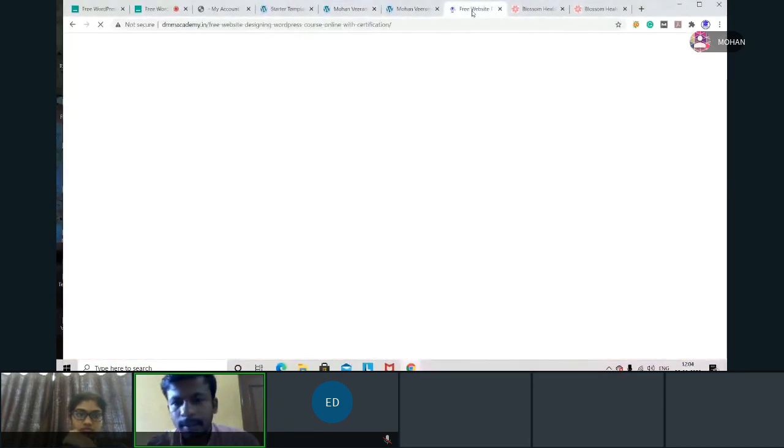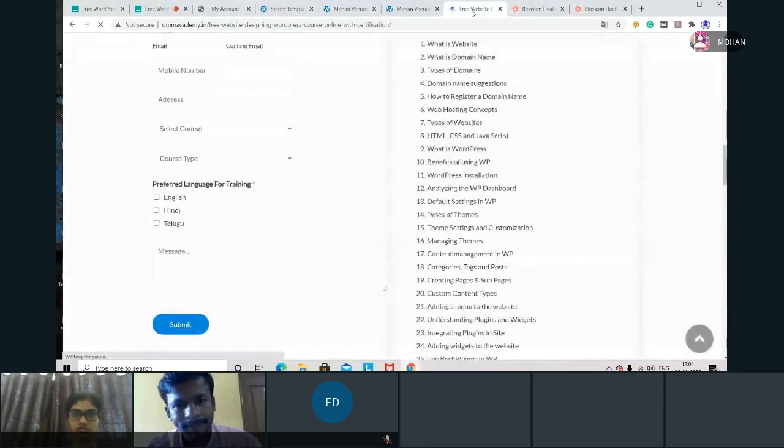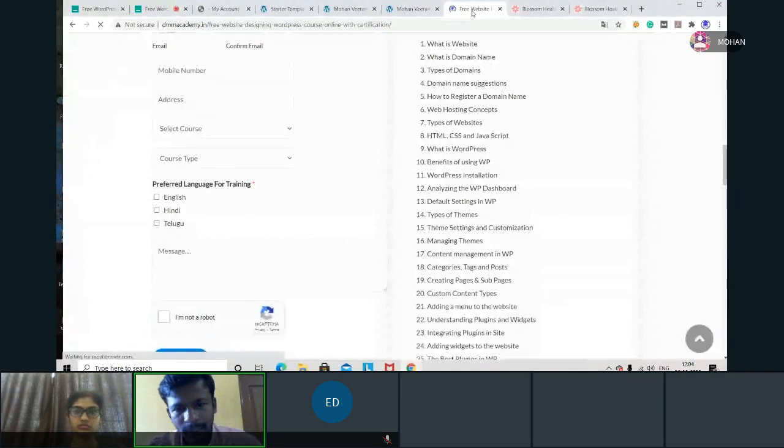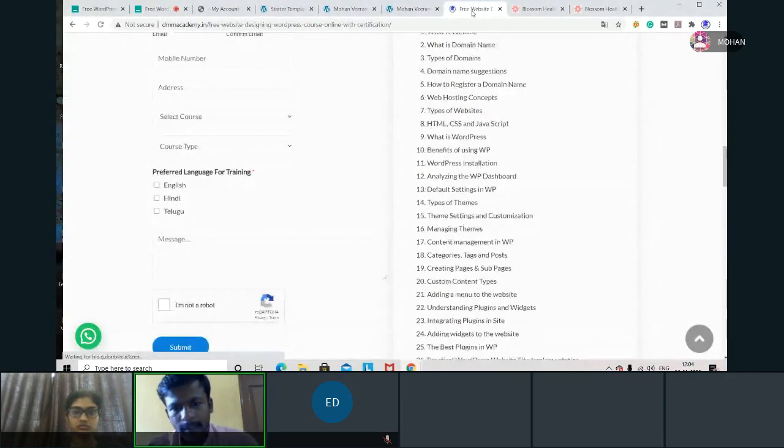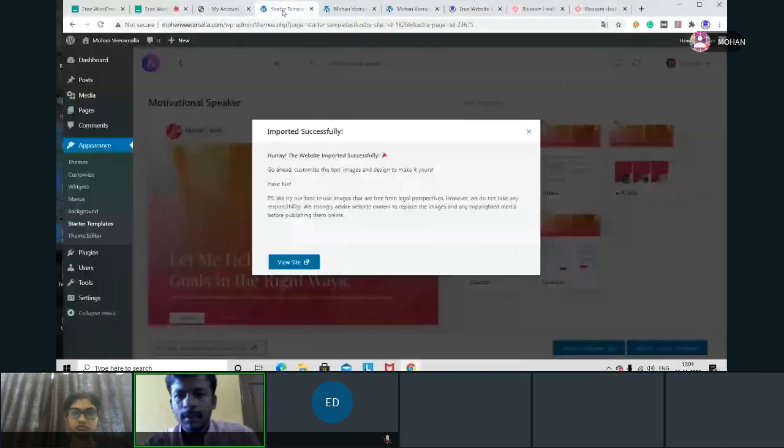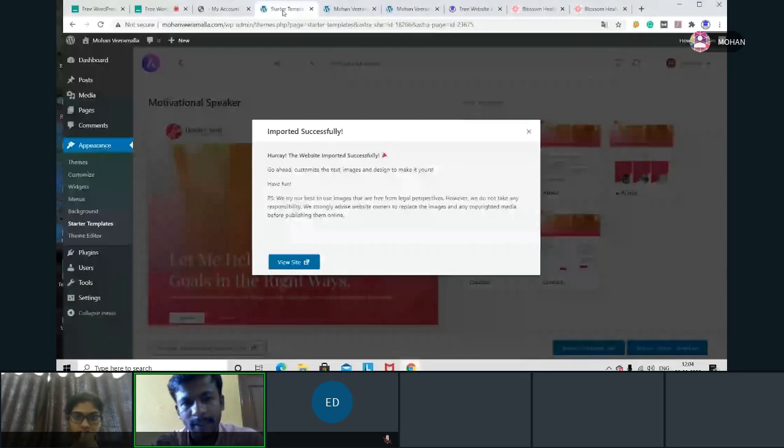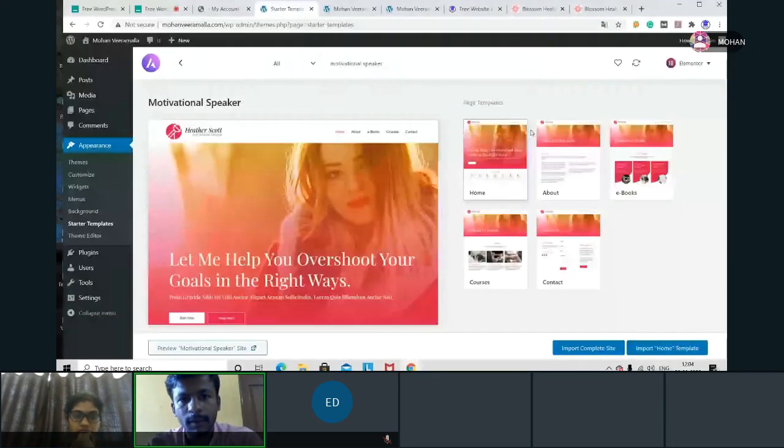So here we'll go. What have we seen, what modules have we covered? We have seen types of themes. Okay. Theme setting and customization. Okay. Fine. Managing themes. Good. Content management in WordPress. Category, tags, post. Fine. So what we'll do, I'm crossing it. Now I'll customize this theme. Now, I said when I have home, now what do I have as home here.